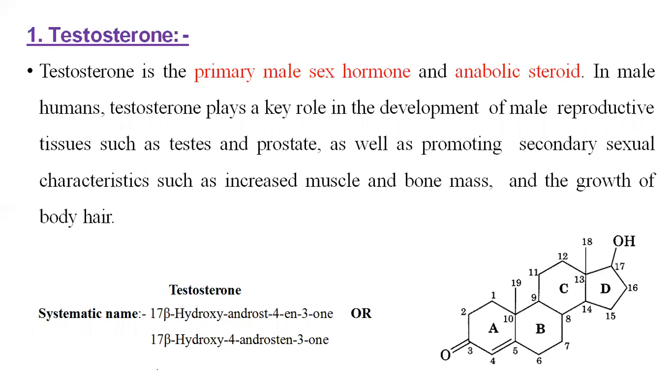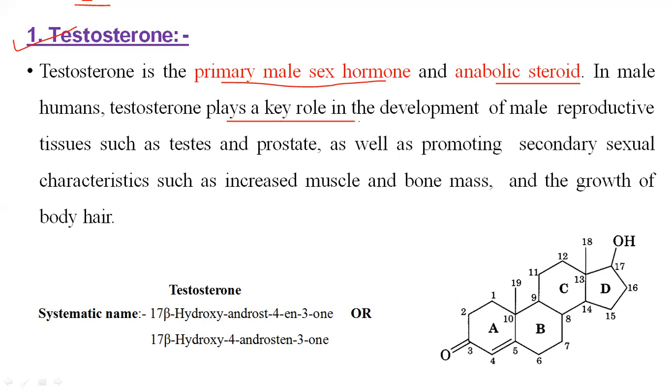Now we move to the agents which produce androgenic activity. The first compound is testosterone. This is the primary male sex hormone. Testosterone is the primary male sex hormone and an anabolic steroid in male humans.